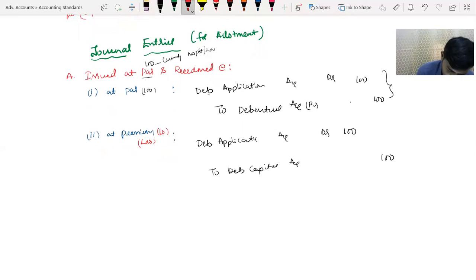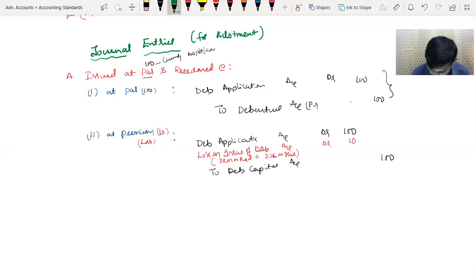Since in the future a loss is there, for the loss I have to open loss on issue. Loss on issue of debentures account debit 10 rupees, which is nothing but premium on redemption plus discount on issue. Both will come. Here premium on redemption alone, 10 rupees, is there. Discount in this problem is nil. Therefore I have taken 10 rupees, only to the extent of premium.